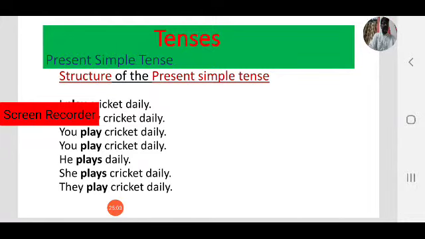They play cricket daily. Here observe, they, but we use play here. Why? Because they is third person, but plural. Only for third person singular do we add s or es to the base form. That's why: I play, we play, you play, he plays, she plays, they play. That is the difference. Very easy.